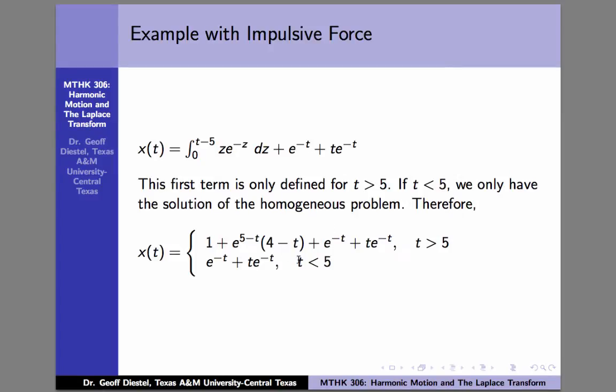For t less than 5, we just have the homogeneous solution because there's no force acting on it. There's no external force until after 5 seconds. So we're really just solving the homogeneous problem. And then all of a sudden, when t becomes 5 and bigger, we have to account for that impulsive force, which stays on, and we compute the above integral simply to get this expression here.